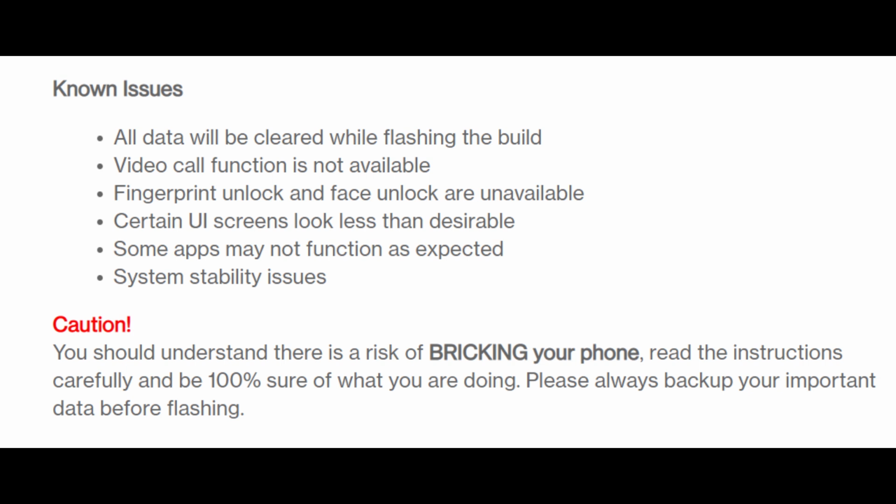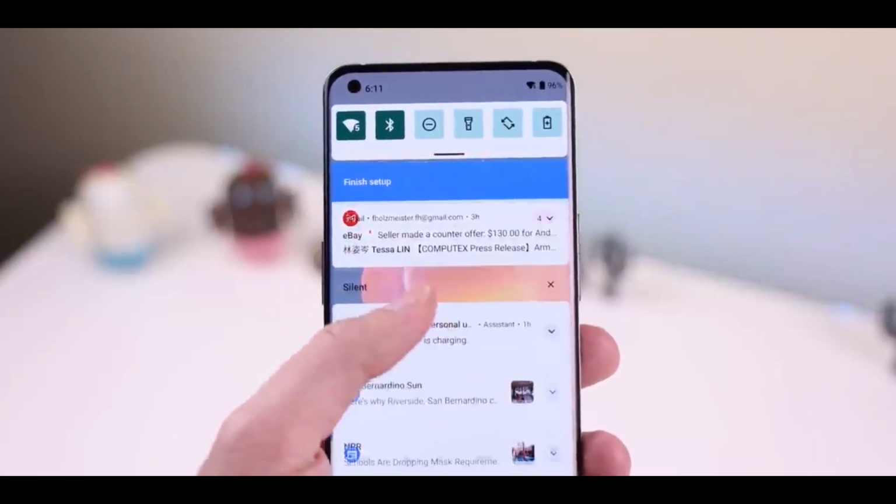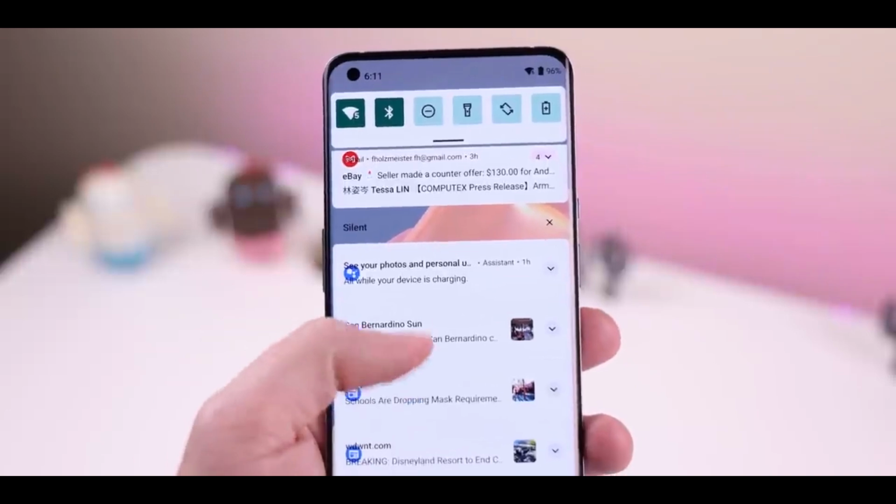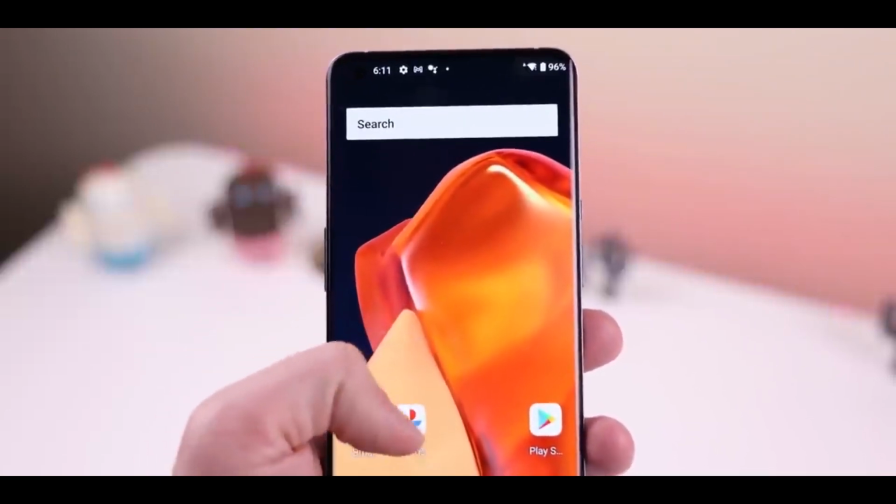There are video call functions which are not working, biometric features are not working, you cannot face unlock or fingerprint unlock your phone, that's not working. Many of the apps are not working properly, and most important thing, the system is not stable at all. The notifications are not properly aligned as well. You can see that the text is going under the icon, but it's not properly aligned.